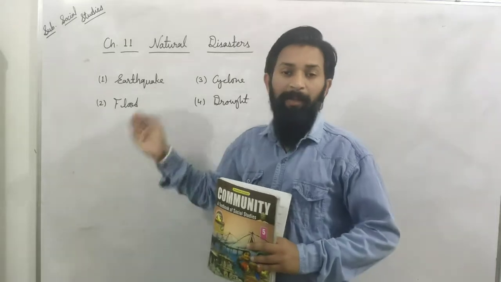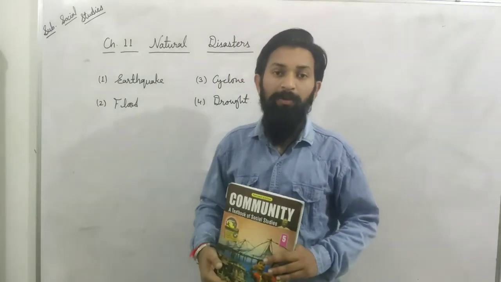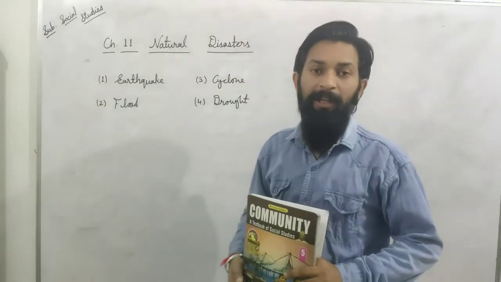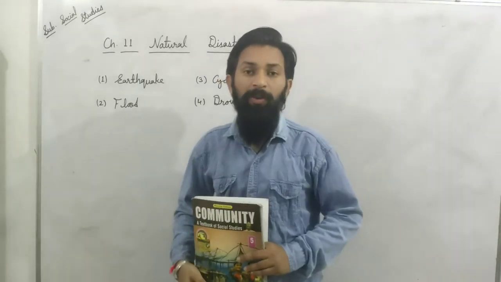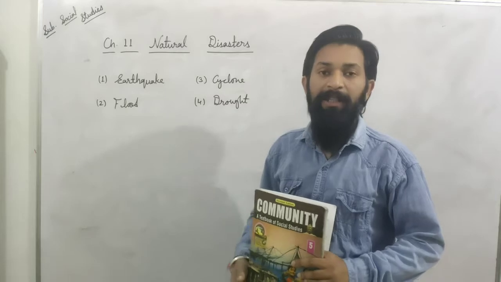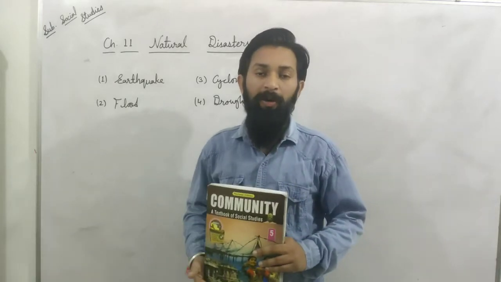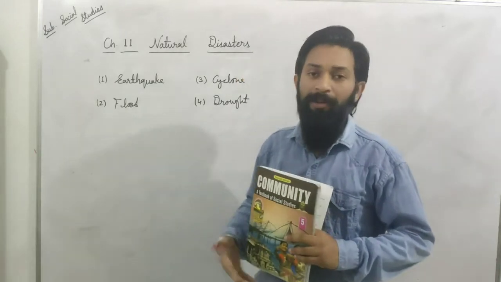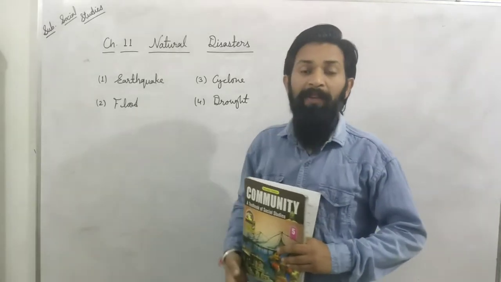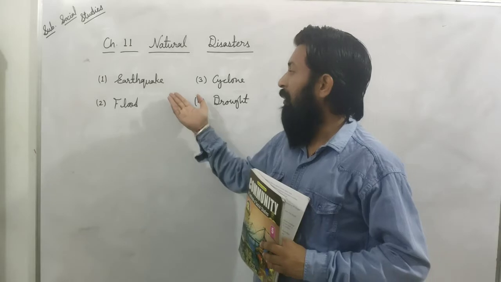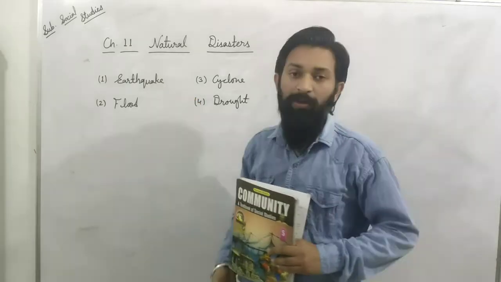One example is also given, like Bhuj of Gujarat on 26 January 2001. And flood means whenever water sources become very full, and that water tries to enter into a city or a place where population lives, that condition is known as flood. And we also discussed how we can prevent ourselves from that type of disaster.